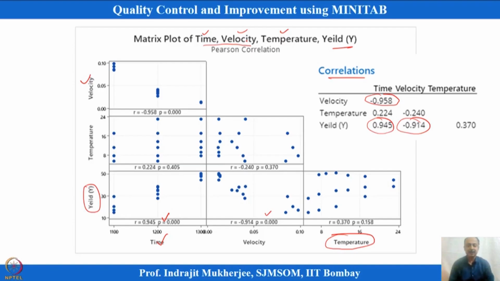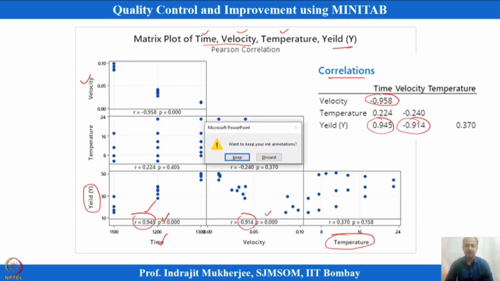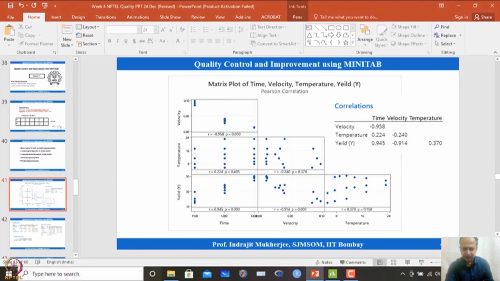On a trial and error basis, if we have to select the variables, the policy may be this: because the correlation coefficient of yield is 0.945 for time and 0.914 for velocity, maybe we should select time, and replace velocity with time. So yield has to be regressed with time, and if temperature is significant then we will include that too. This is one of the suggested guidelines: select the variable which is highly correlated with the y variable. And we want to see what happens if we use stepwise regression.